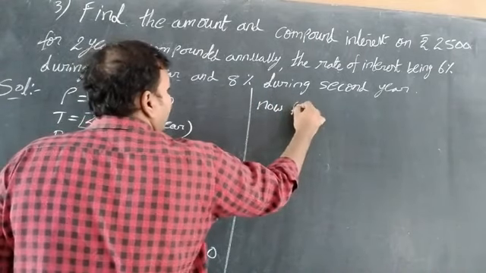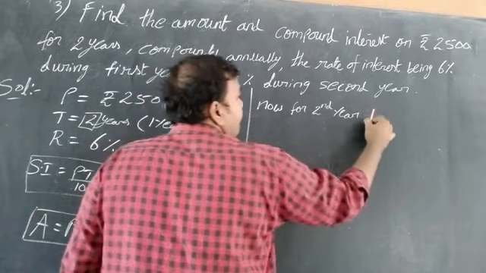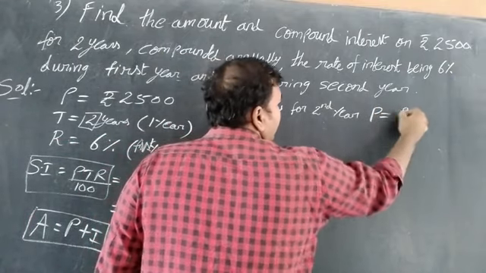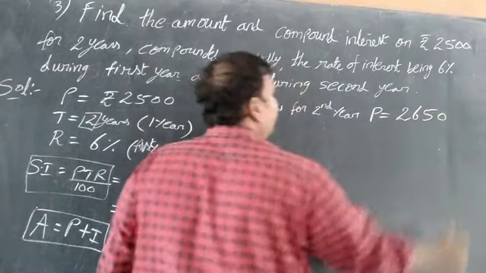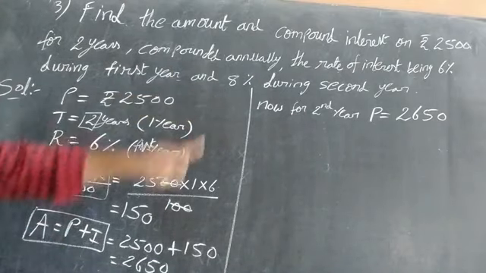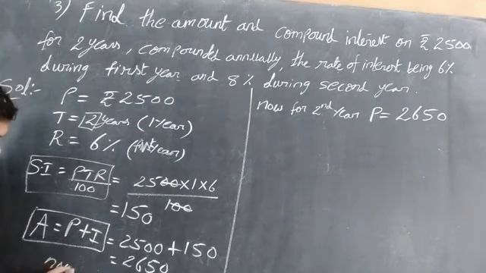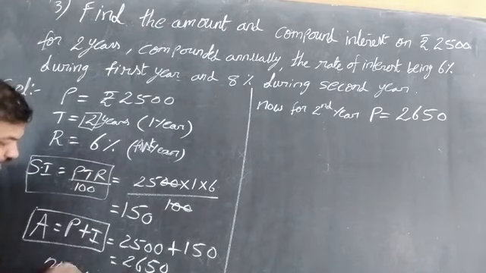Now for the second year, P is 2650. Why 2650? Now this amount will change to principal.